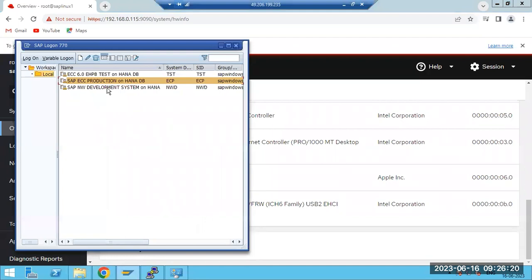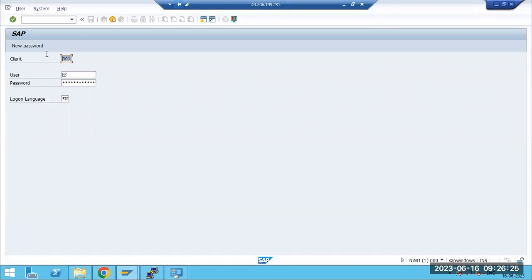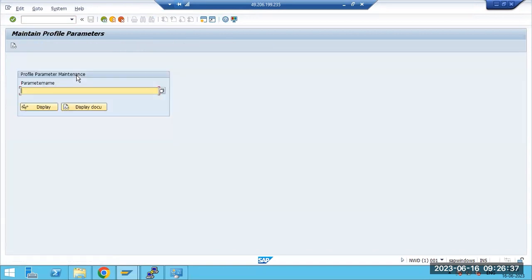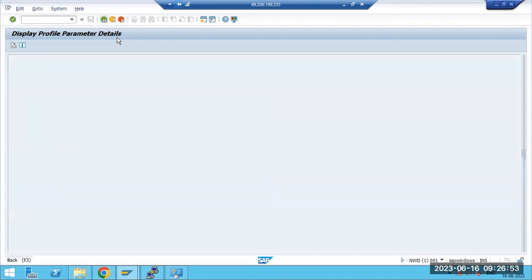Let me check. If I go to the NWD, it should be the 100 client, but it is still showing the 001 client, which means it's not changed. Maybe you have changed it in the profile, but you have not restarted, right? You have not restarted. That is the thing. Chandra, it is still showing 001.